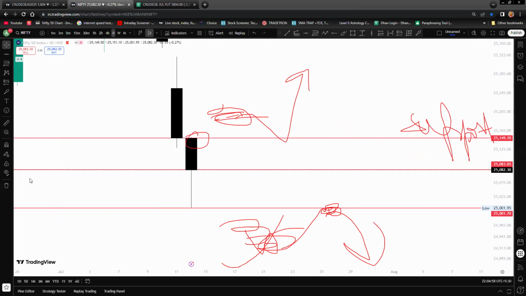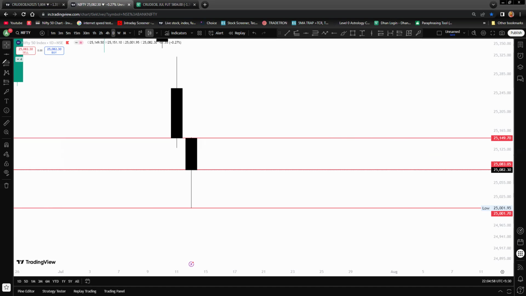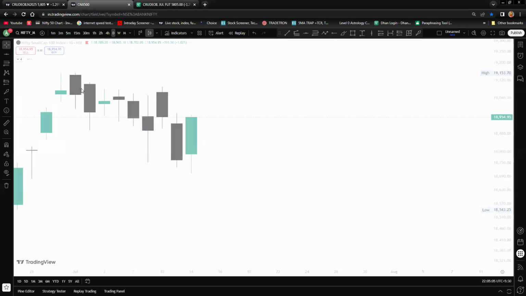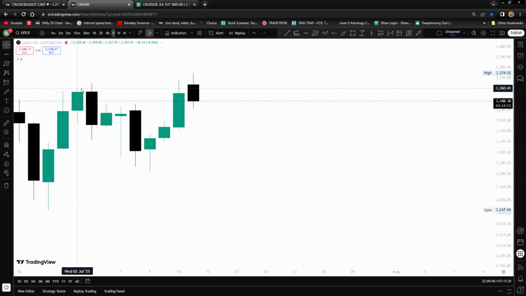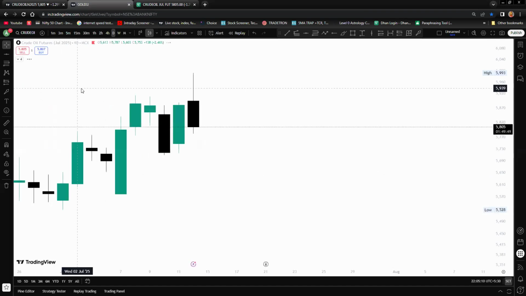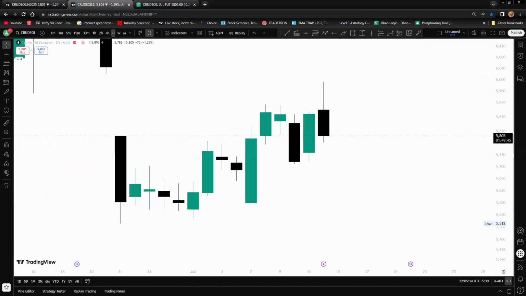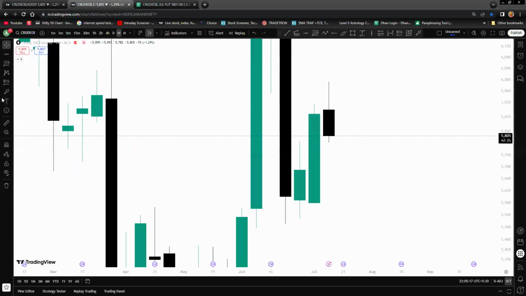So this is our view for the Nifty, and now the next analysis is of crude oil. As per the crude oil analysis, we had predicted that the weekly candle of crude oil is bullish, and our bullish candle was very high.